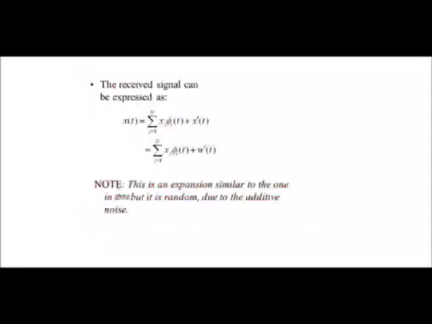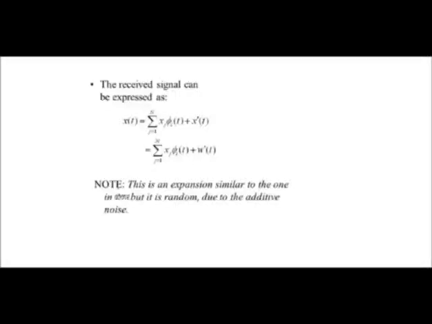So using these equations, we can arrive at the solution for the x dash of t, which depends upon the channel noise. So the received signal can be expressed as x of t is equal to summation j equal to 1 to n xj into phi j of t plus x dash of t, where x dash of t is contributing to the noise with the channel as shown in the equation.